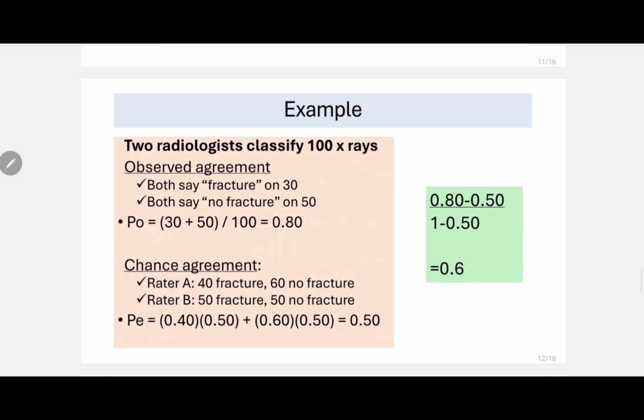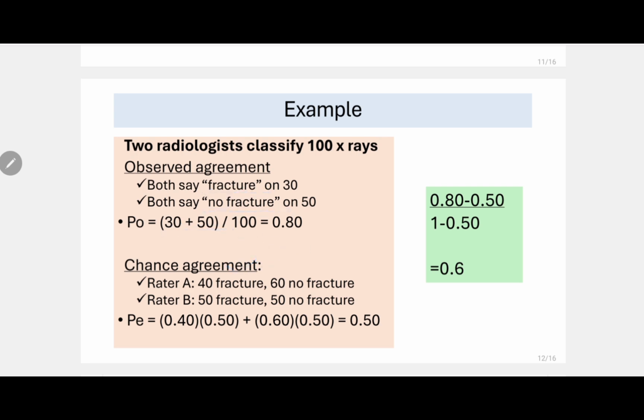Giving you an example, suppose two radiologists classify 100 X-rays. Both say that there is a fracture on 30 and both say there is no fracture on 50. So the observed agreement, because they are agreeing on positives and on negatives, is 30 plus 50 divided by 100, the total number of X-rays.